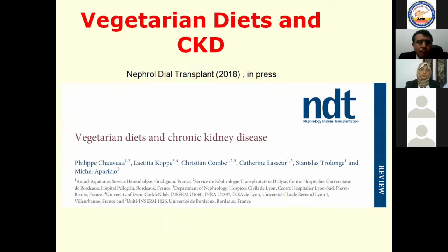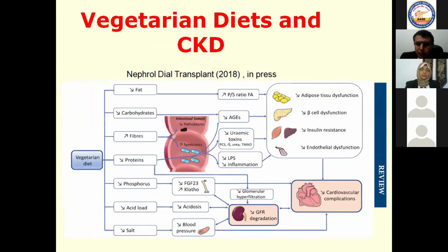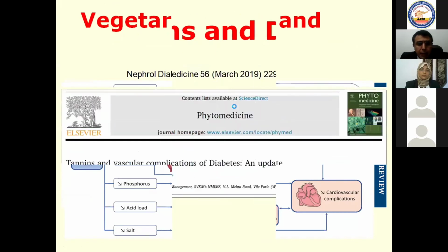They have found that vegetarian diets and chronic kidney disease, what occurs? If you have a vegetarian diet, as we can see, you will help in preservation of the glomerular filtration rate, and you will decrease cardiovascular complications through multiple, of course, pathogenetic mechanisms.